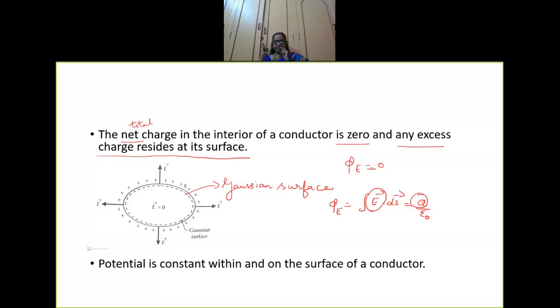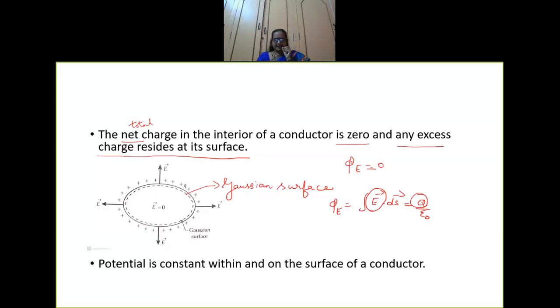So what is the first point again? First point, the net electrostatic field is zero in the interior of the conductor. The second point is, outside the surface of a charged conductor, electric field is normal to the surface. The third point, the net charge in the interior of a conductor is zero, and any excess charge resides at its surface. Okay? Now, let us move on to the fourth point.